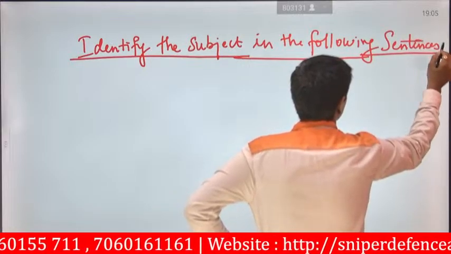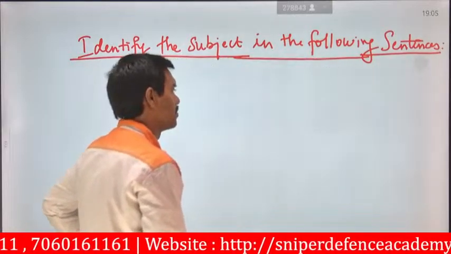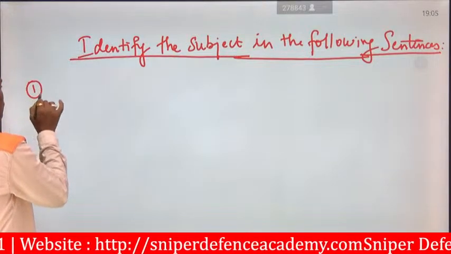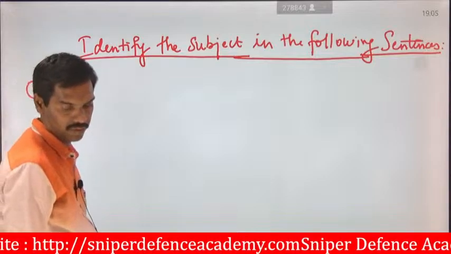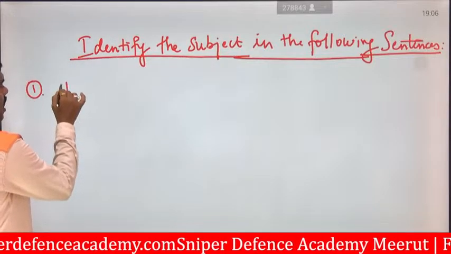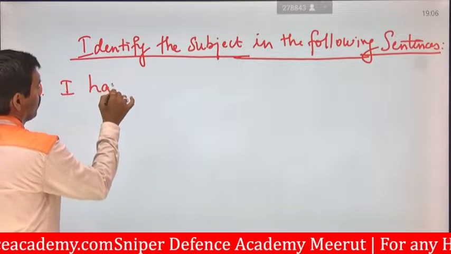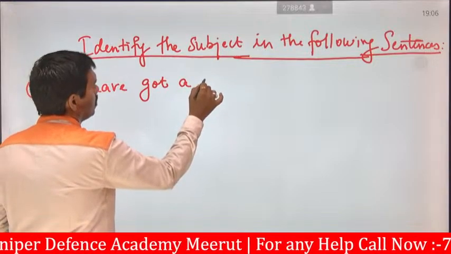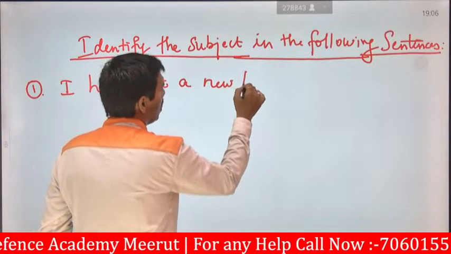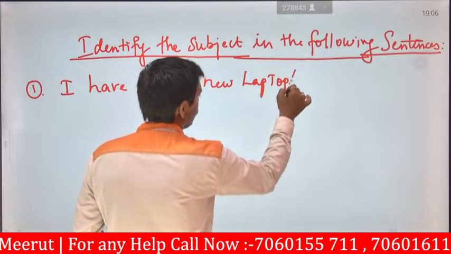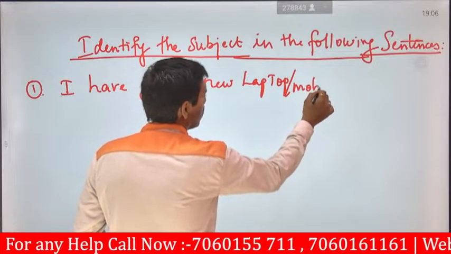You are going to select only the subject, not the predicate or anything else. The first one is: I have got a new laptop, or you can say mobile phone. If you like, you can keep it as a mobile.